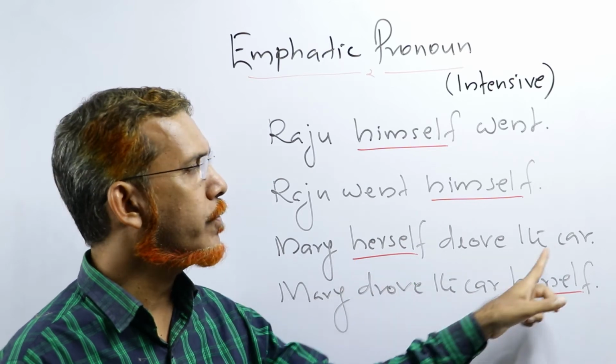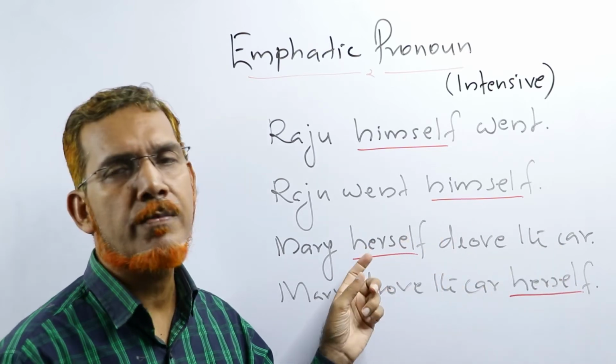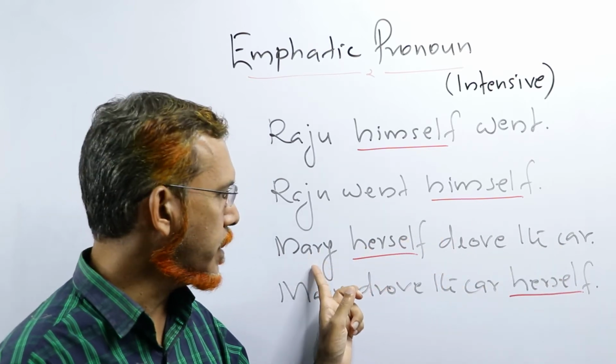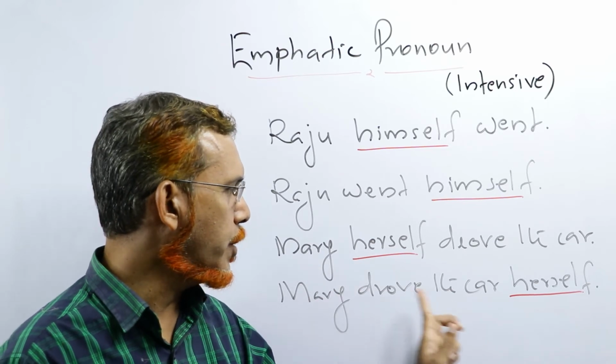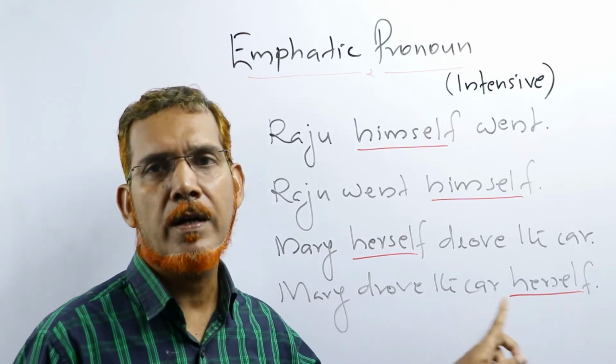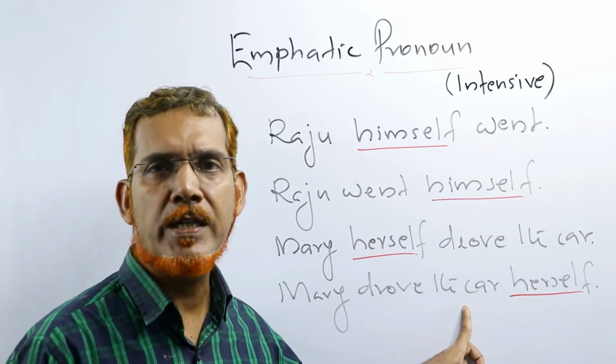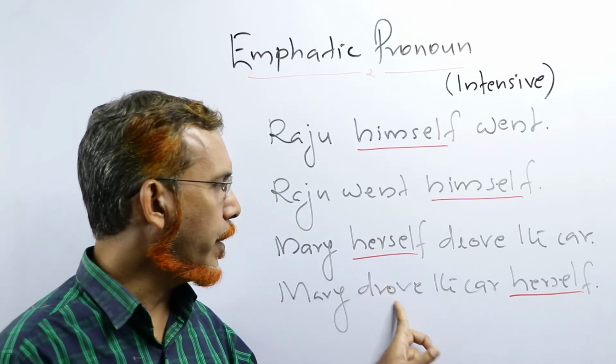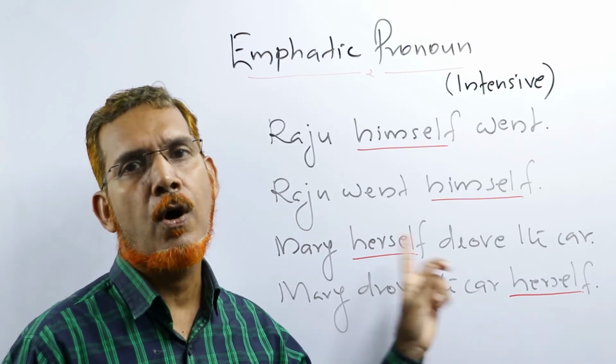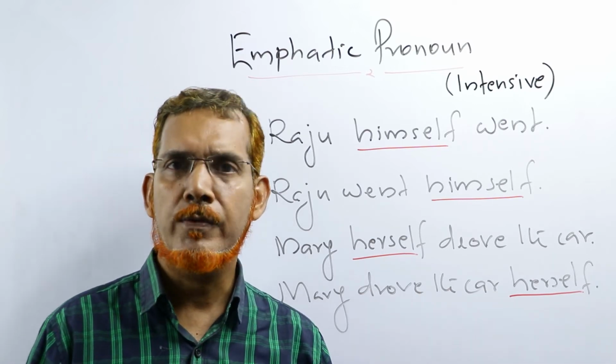Mary herself drove the car. In this sentence, herself comes just after the subject. In the second sentence, Mary drove the car herself. Herself, the emphatic pronoun, comes after the object, the car. Mary drove the car herself, or Mary herself drove the car.